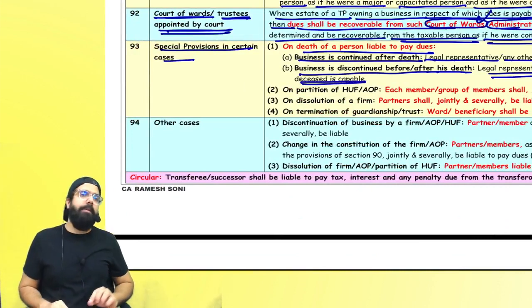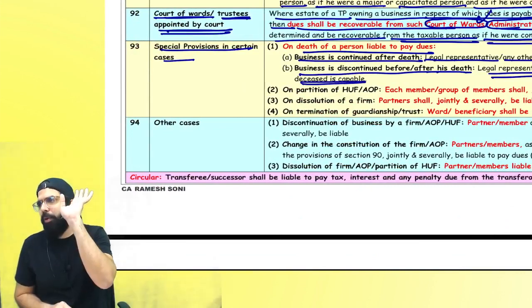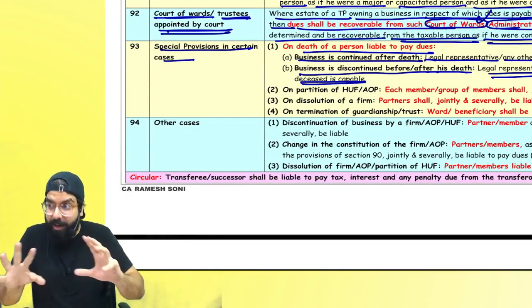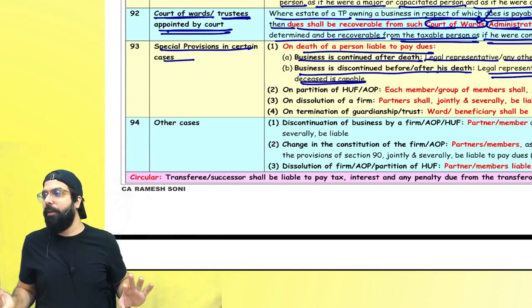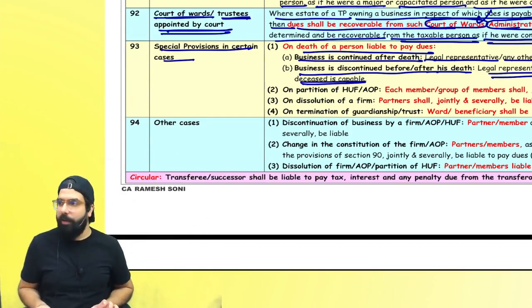You are telling, sir, I will carry on the business. Then the legal representative, or basically the person who is going to carry forward the business, will pay. If business is discontinued, government is telling, whatever can be recovered from his property, take it. Rest is gone, but whatever can be recovered from his property, take it. Can I go ahead, everyone?